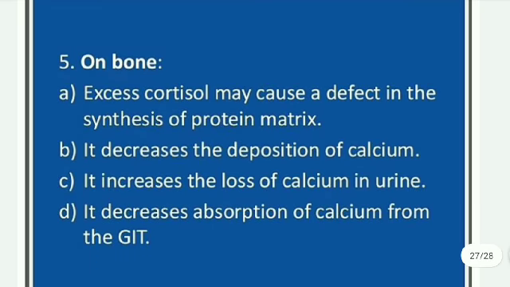On bone: excess cortisol may cause a defect in the synthesis of the protein matrix. It decreases the deposition of calcium. It increases the loss of calcium in urine. It decreases the absorption of calcium from the GIT, gastrointestinal tract.